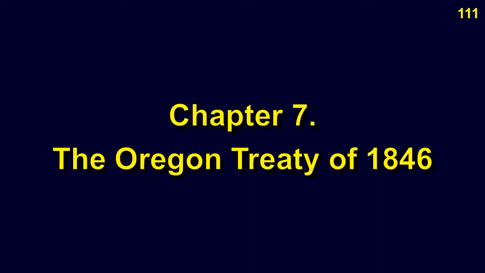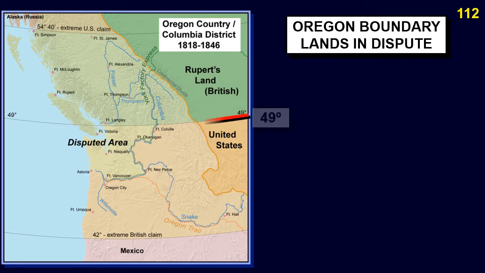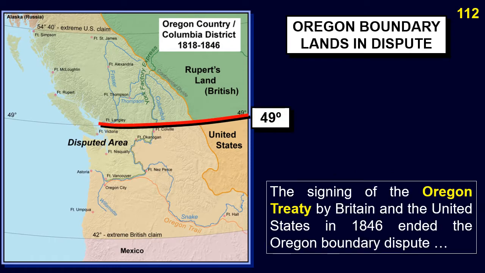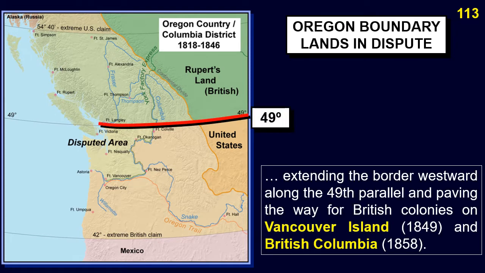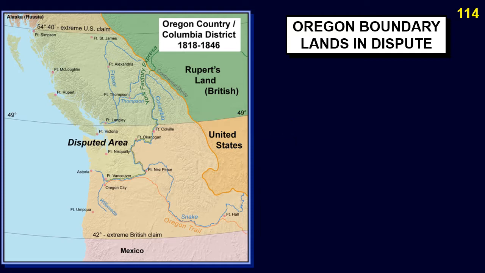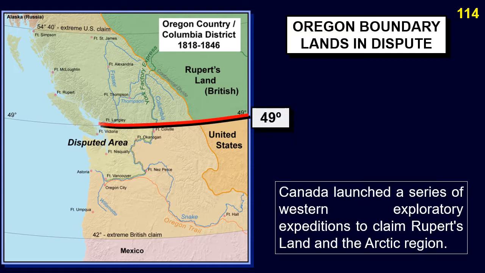Chapter 7. The Oregon Treaty of 1846. The signing of the Oregon Treaty by Britain and the United States in 1846 ended the Oregon boundary dispute, extending the border westward along the 49th parallel and paving the way for British colonies on Vancouver Island, 1849, and British Columbia, 1858. Canada launched a series of Western exploratory expeditions to claim Rupert's Land and the Arctic region.